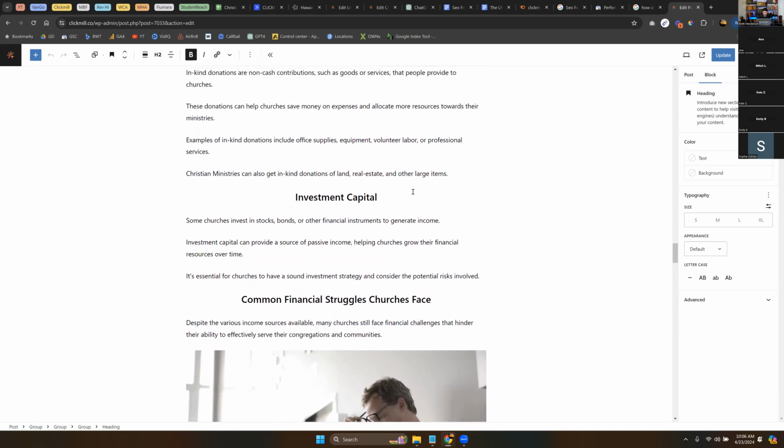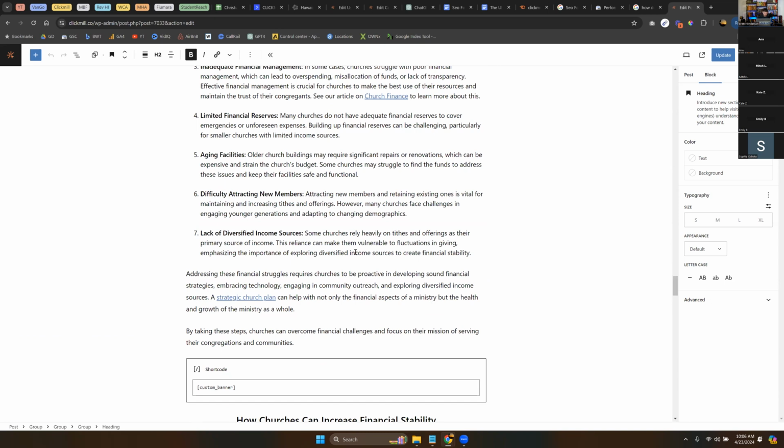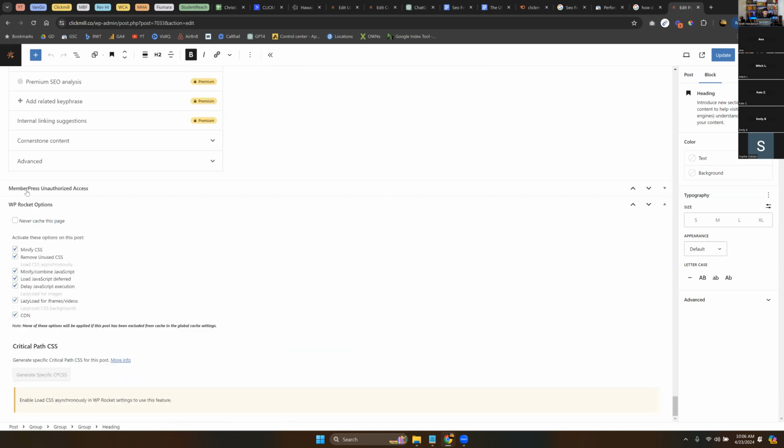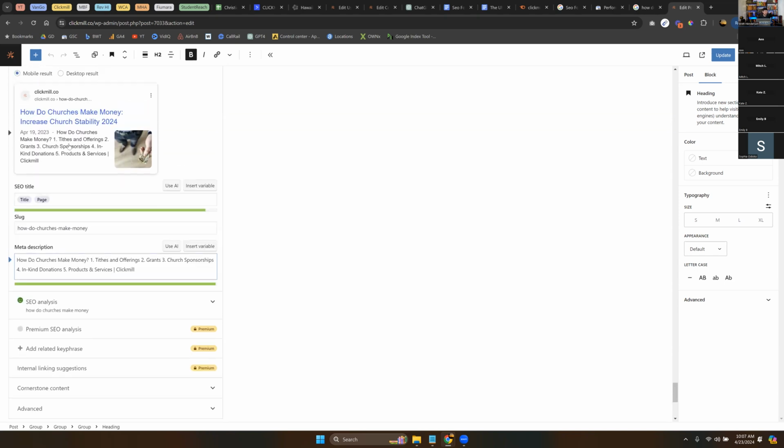Common financial investment capital. Okay, well, products and services is definitely one that should be in here. So we're going to maybe say 5 products and services. Okay. Now you'll notice the length here got too long. That red means it's too long. So I'm going to back it up there. ClickMel. Cool. So we've got our name there at the end. That's all right. Products and services. Okay, cool. So this is now a list, and that's what they're looking for.